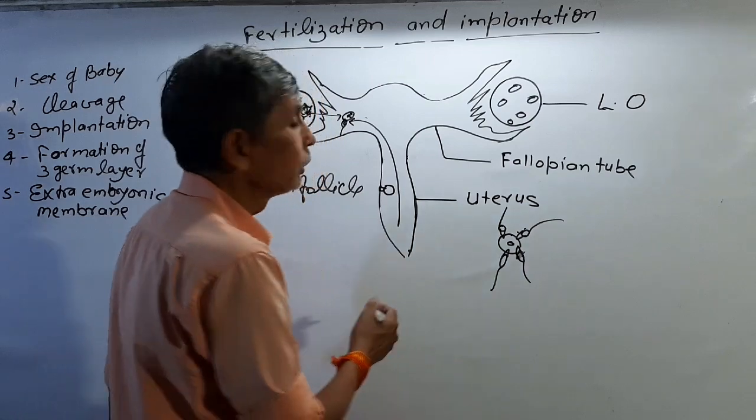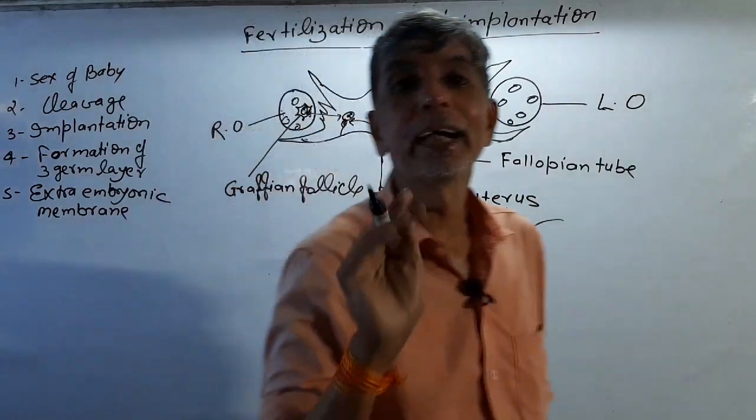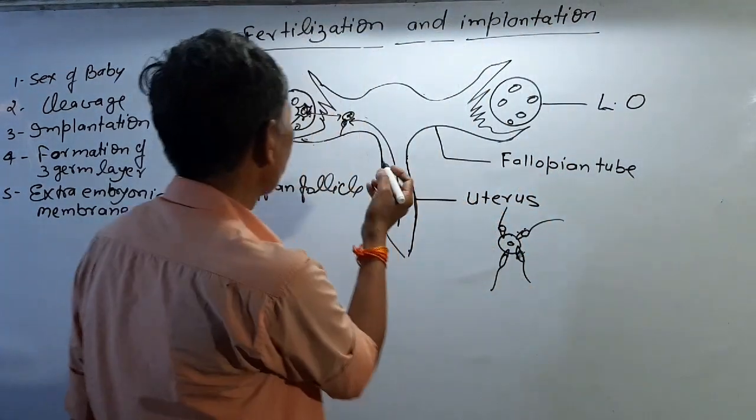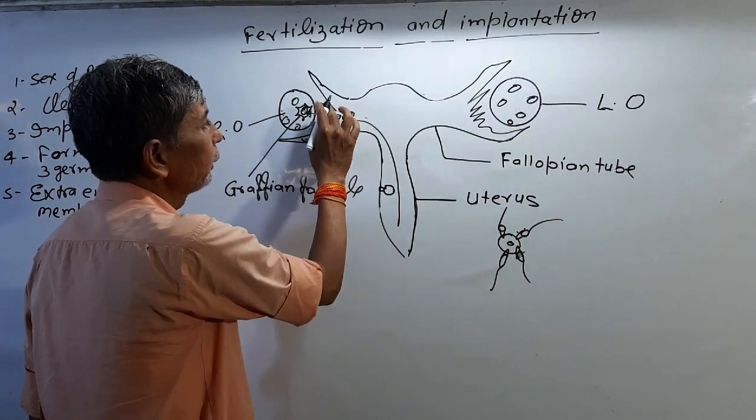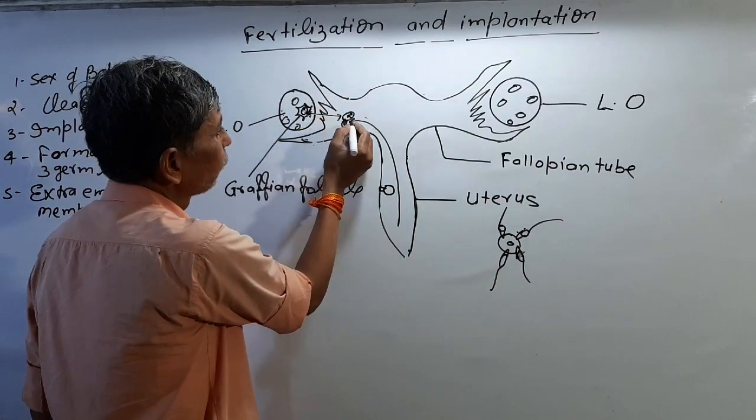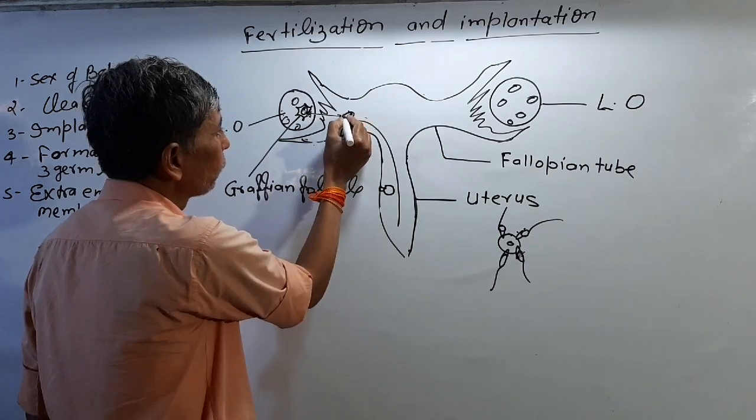This ovum is 0.1 mm in diameter. These ova are fertilized within the fallopian tube. This is the fimbriated, funnel-like end, and this is the oviduct or fallopian tube, where the ovum is released.